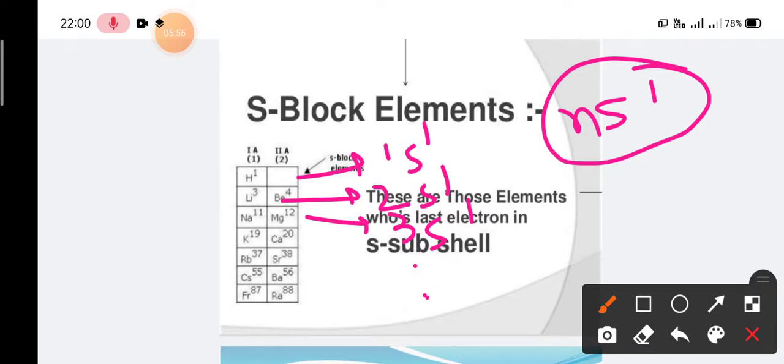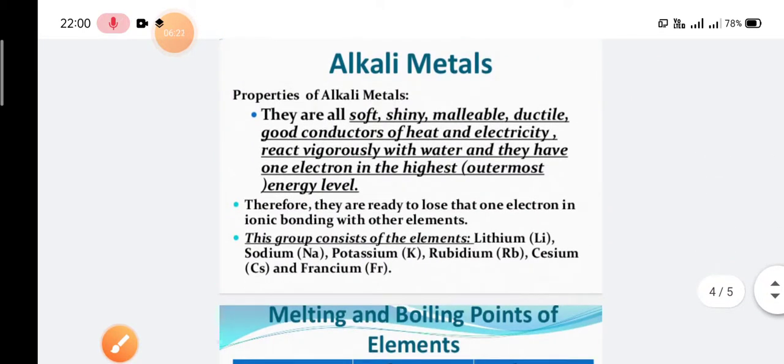So they have one extra electron in the valence shell, and they like to donate this electron so that they get a noble gas configuration. By donating this one electron to attain the noble gas configuration, the alkali metals form a unipositive ion; that is, they behave as unipositive cations. That is why their properties behave this way, because of their electropositive character.